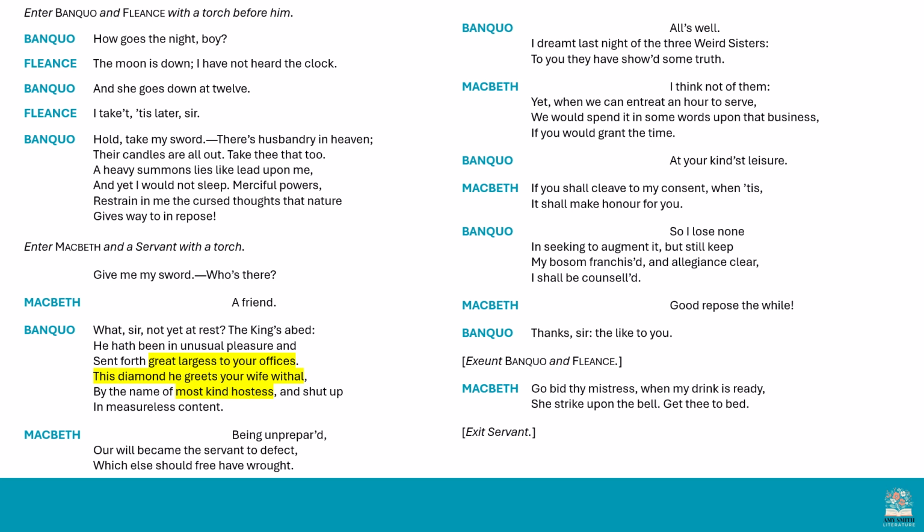Now, here Banquo talks about how completely generous and benevolent King Duncan has been towards Macbeth and Lady Macbeth. He says that Duncan has given him great largesse, so he's given Macbeth a reward of money. And then he's giving Lady Macbeth a diamond to reward her for being such a hospitable hostess. Now, the dramatic irony here is so incredibly thick, because we know that Lady Macbeth is planning to push her husband into murder, and we're almost at that point of the murder at this stage in the play.